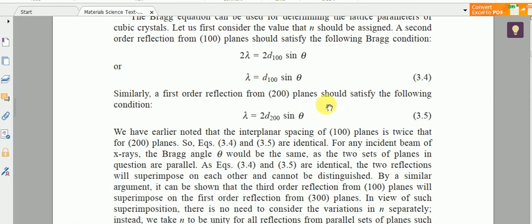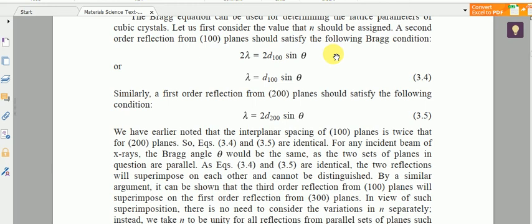So consider a cubic crystal and a second order reflection from the 1 0 0 plane. We learned about planes and Miller indices in the last module. A second order reflection from the 1 0 0 plane should satisfy the equation 2d sin theta equal to 2 lambda, because we are considering second order reflection. That is, 2 lambda equal to 2d sin theta, specifically d100, the separation between two parallel 100 planes. That gives lambda equal to d100 sin theta.